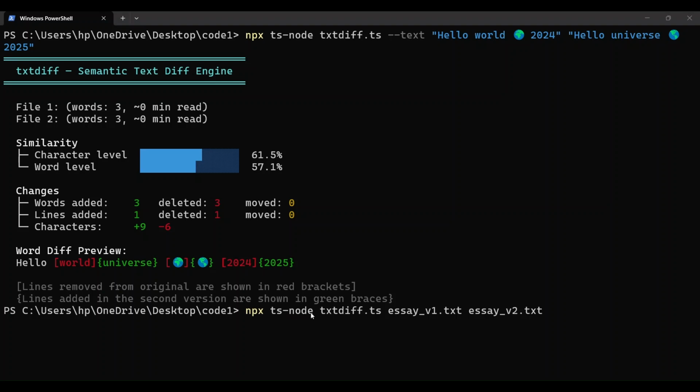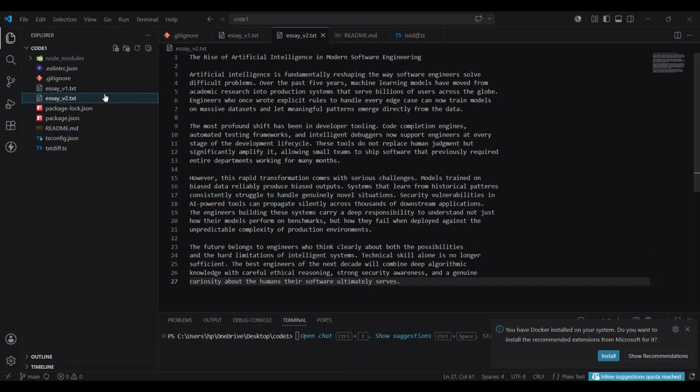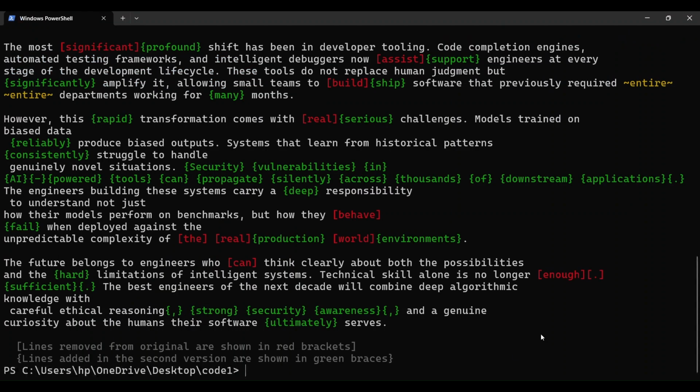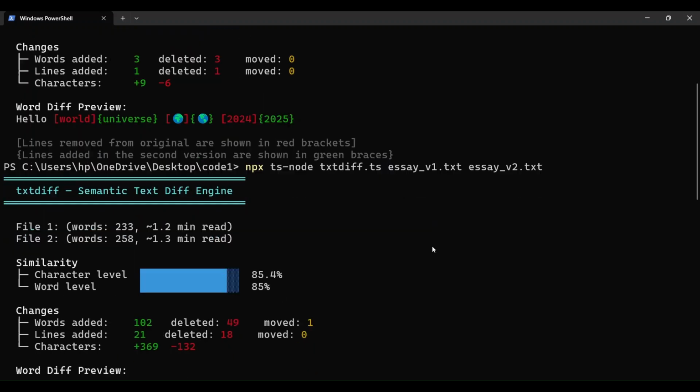So now we will run on real documents. You can see I have two files here, sav1.txt and sav2.txt. Inside the code base you can see that these are two essays. We are going to run our engine on these. Let us run this command and you can see our engine runs. It does the analysis, and this is the summary mode, which is used when you are not specifying any mode, as there are also stats mode and detailed mode.